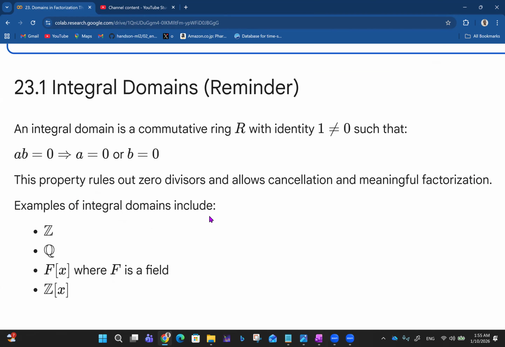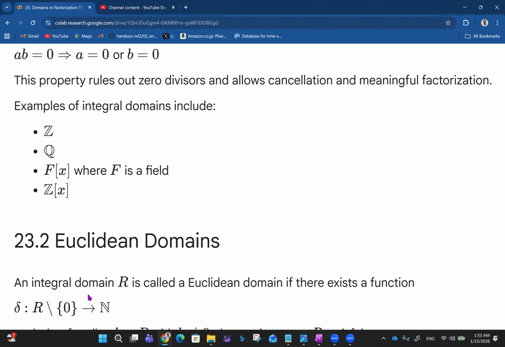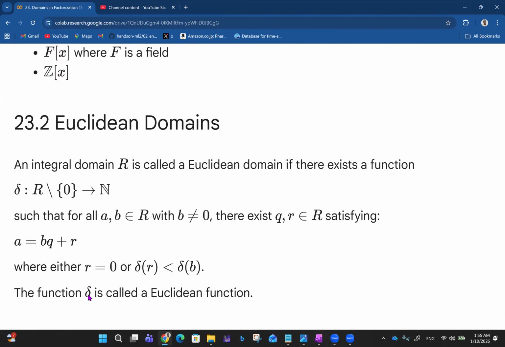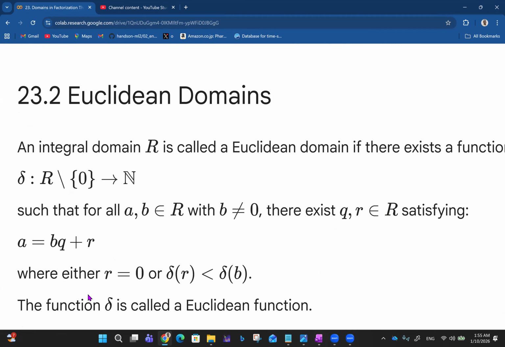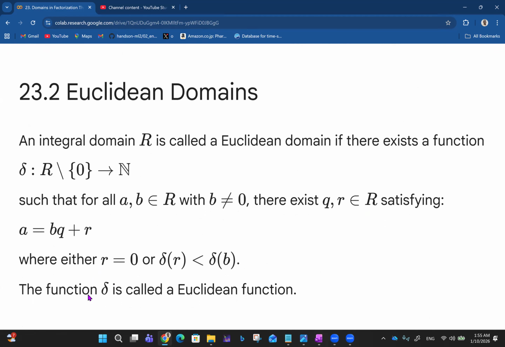Examples of integral domains include, of course, the set of integers, the set of rational numbers, the polynomial ring F[x], where F is a field, and Z[x], the polynomial ring where Z is the set of integers, which is also an integral domain, not having zero divisors.